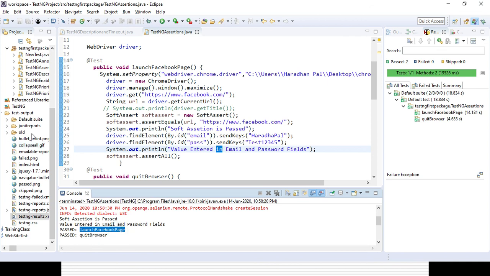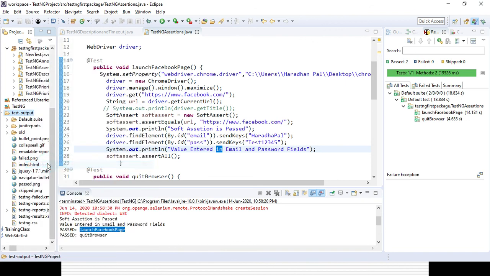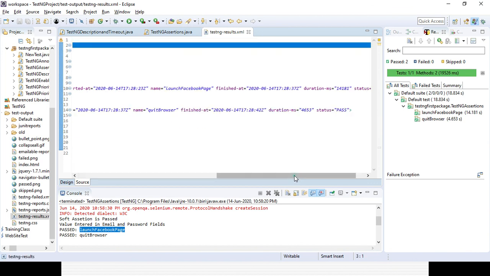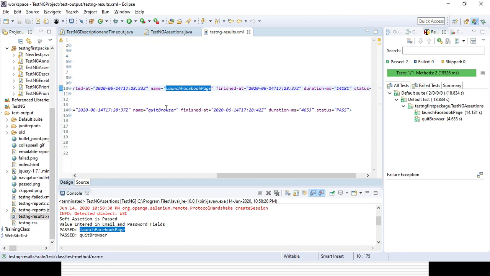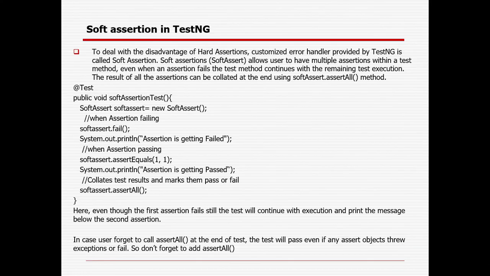If you refresh the test output folder and click on the testng XML files, you can see both test cases passed, executed two, passed two, with launch Facebook page and the other test, along with the duration time. So that's all about assertions. I think this is a very useful topic for TestNG or any framework, since you are validating the expected and actual steps. There is no point in doing only the navigation part. That is the reason assertions play a pivotal role.